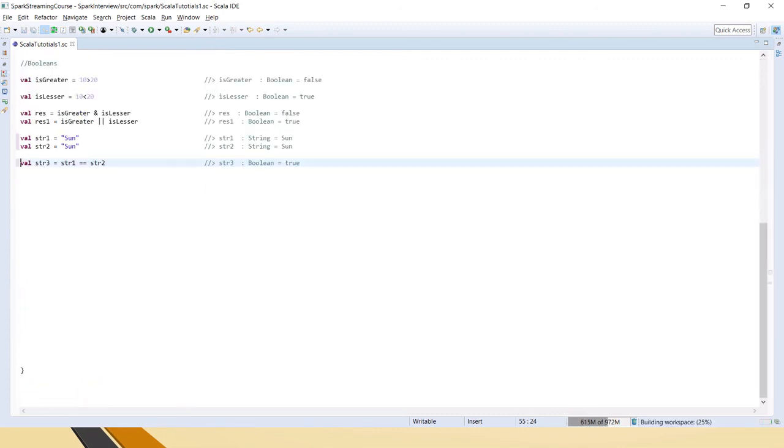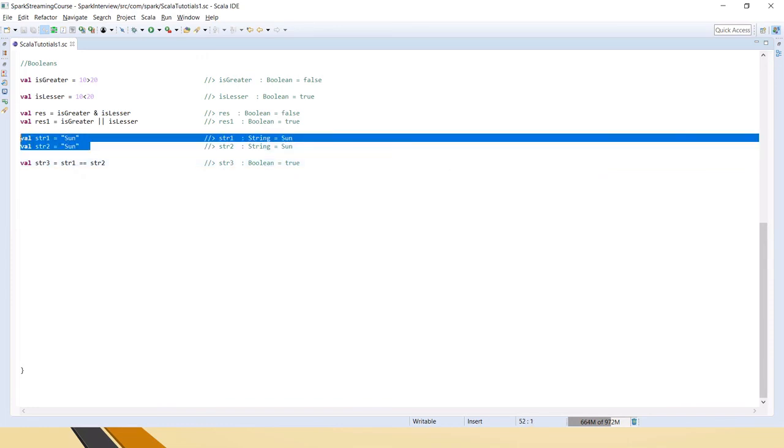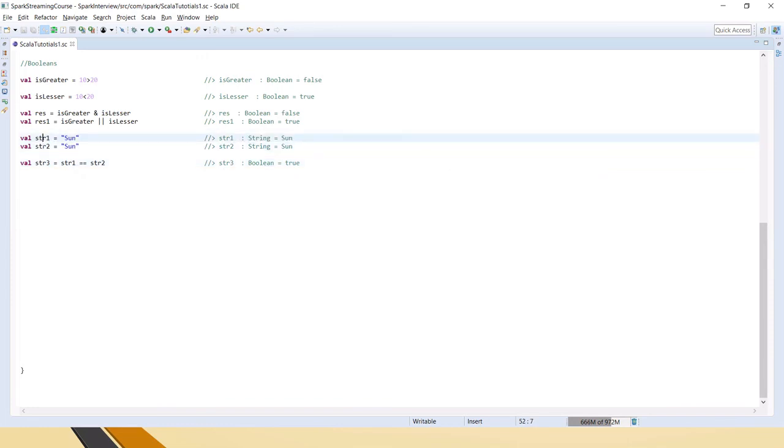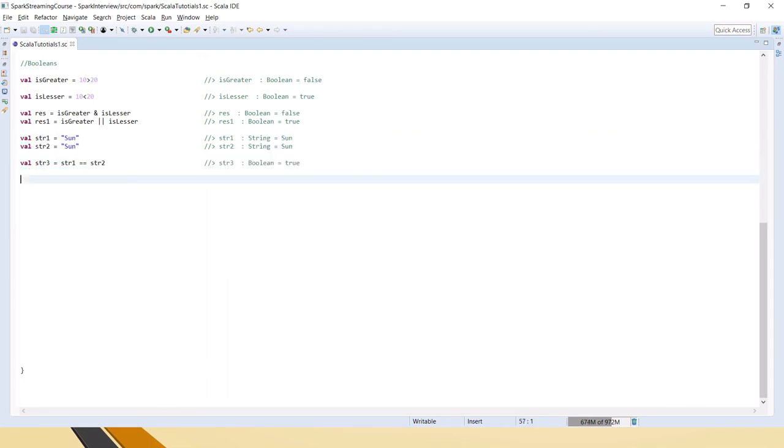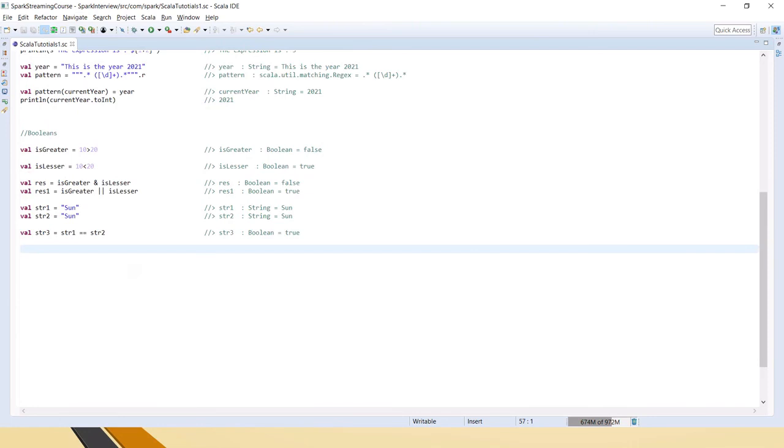Then it says true, which means it is not comparing the objects, it is comparing the strings inside these two objects, and it has given the boolean value true. So these are the typical basic data types in Scala.